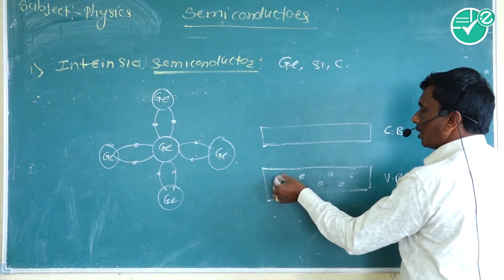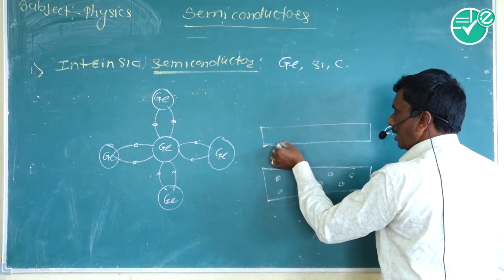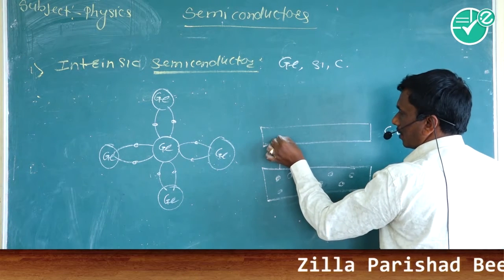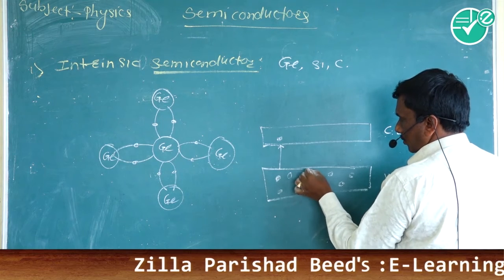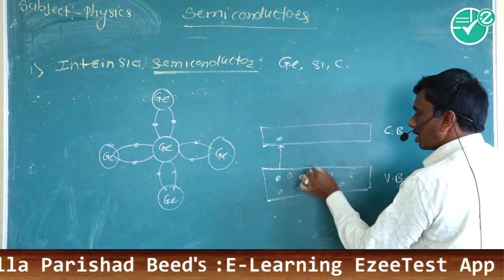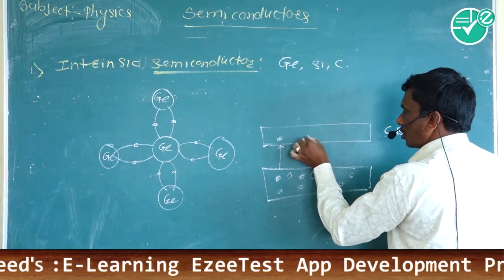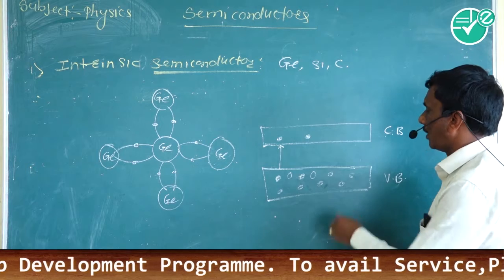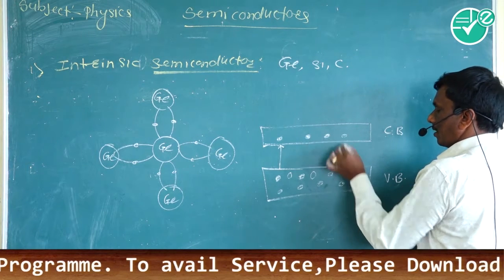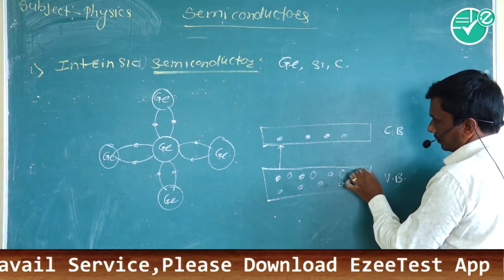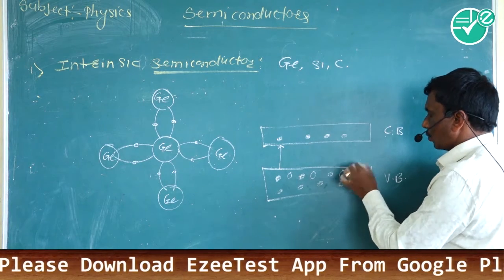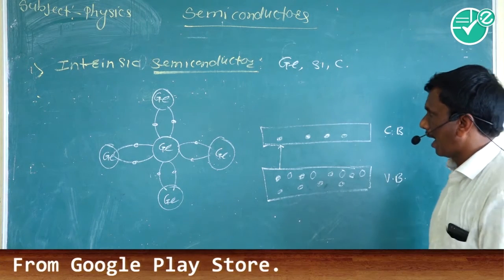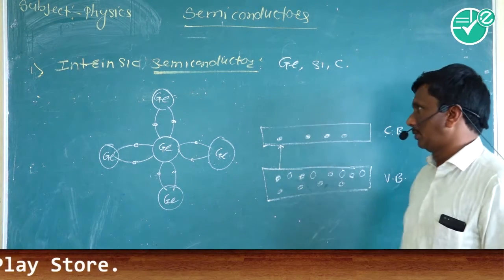This electron goes from the valence band to the conduction band, and a hole is created. In this way, holes are created due to the transition of electrons from the valence band to the conduction band, but their conductivity is very small.